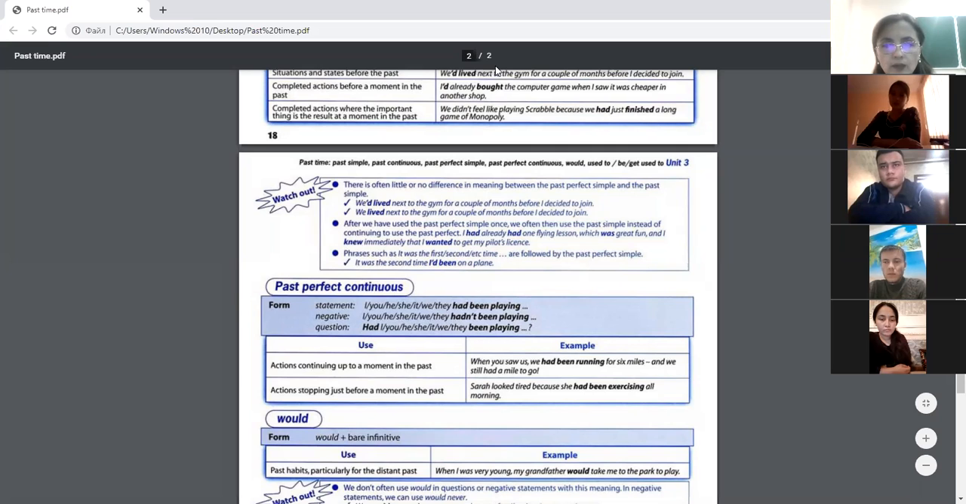So the next one. Past perfect continuous. Had been playing, yeah? Had been playing. I had been doing. I had been cleaning. You had been translating, and so on. So, dear students, try to give your examples too.